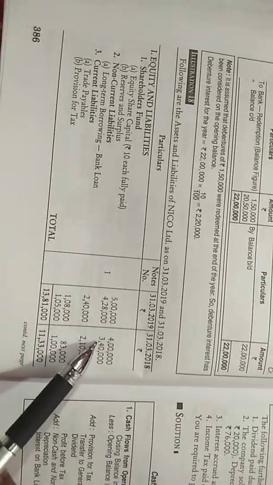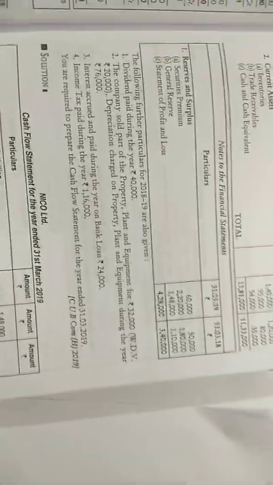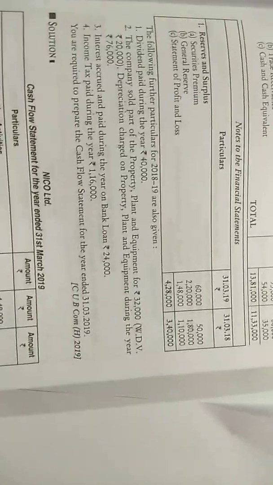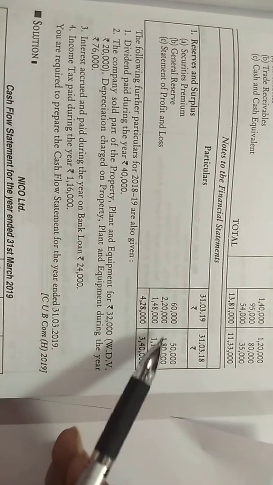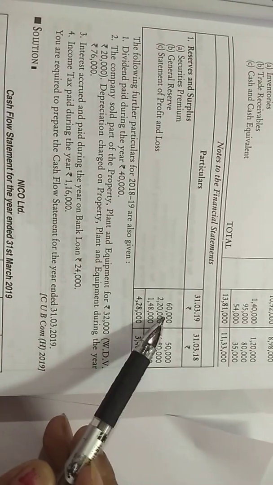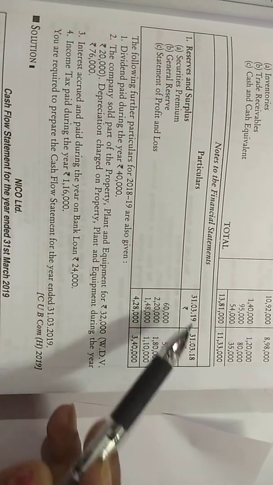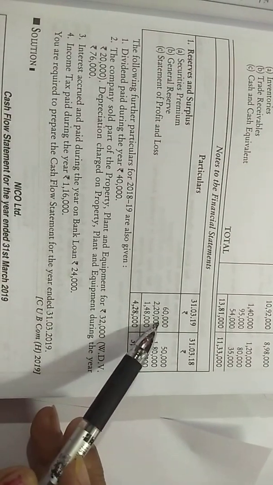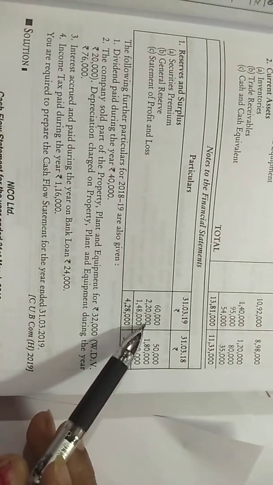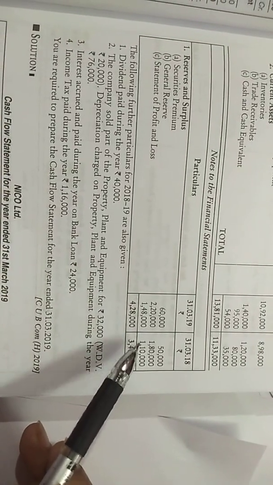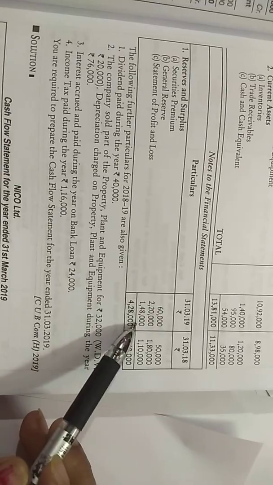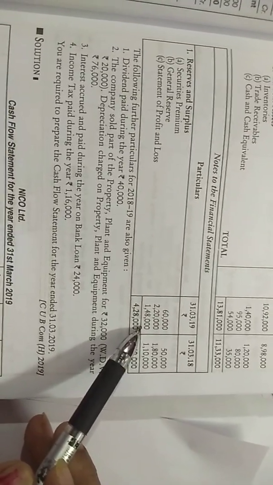When you see reserves and surplus over here is mentioned 4 lakh 28 and 3 lakh 40. Here are the bifurcations of this 4 lakh 28 and 3 lakh 40, means what are the items included in it. Reserve and surplus has securities premium. There is a 10,000 increase in securities premium between opening and closing date. You can see over there 10,000 increase. General reserve 40,000 increase during the year. Profit and loss 1 lakh 10 to 1 lakh 48, that is 38,000 increase.